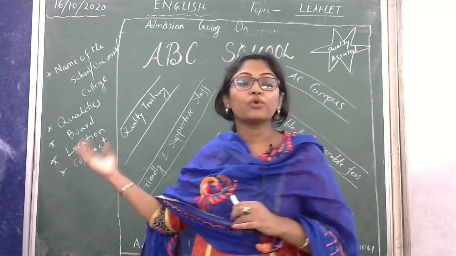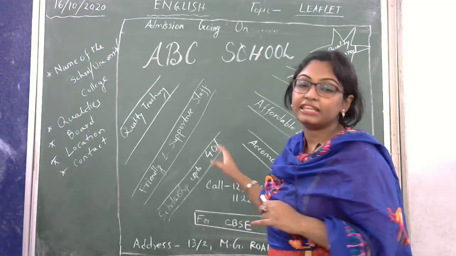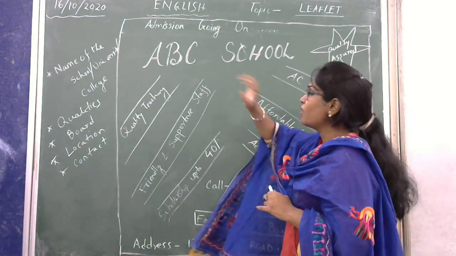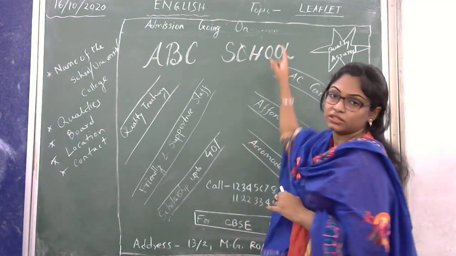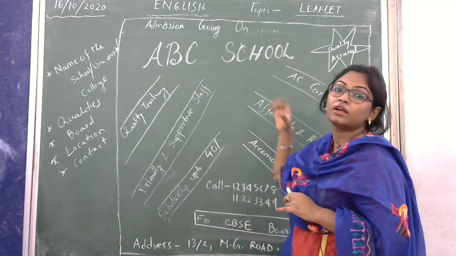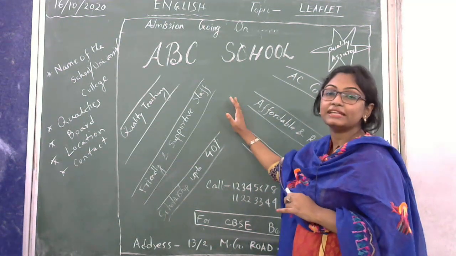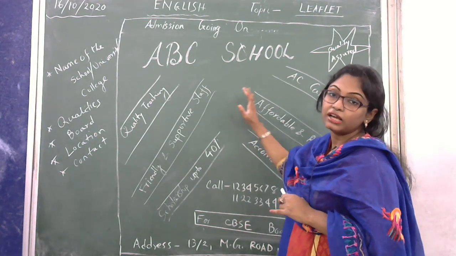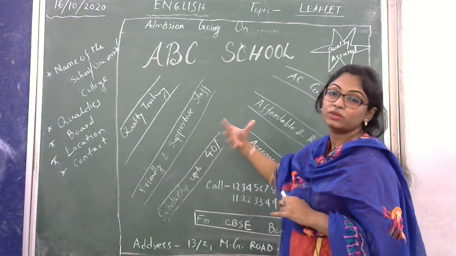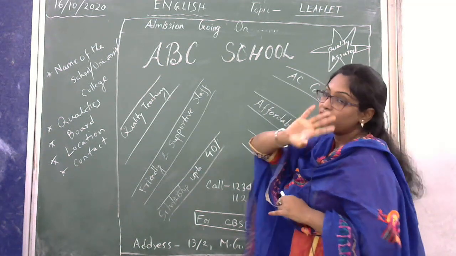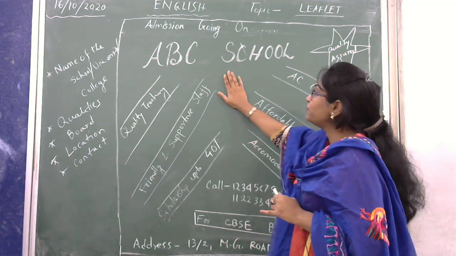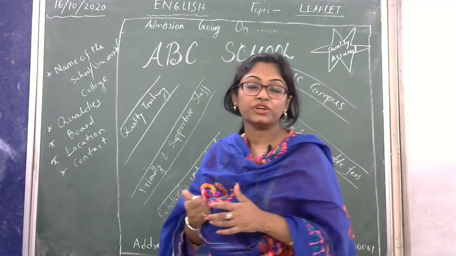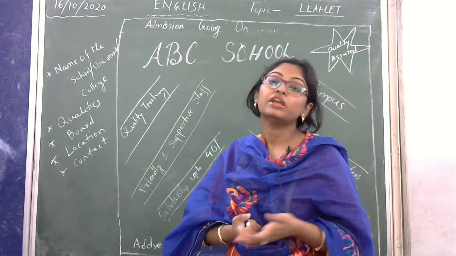Now, focus on the format that I have written here. How have I written it? Admission going on. Now the school is taken, but for universities also you can write admission going on.